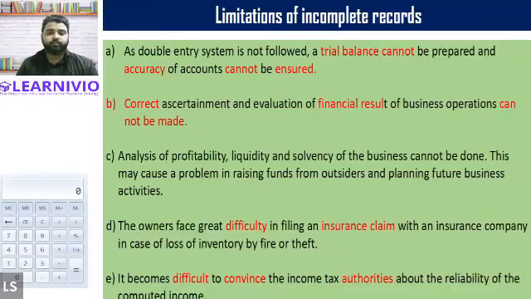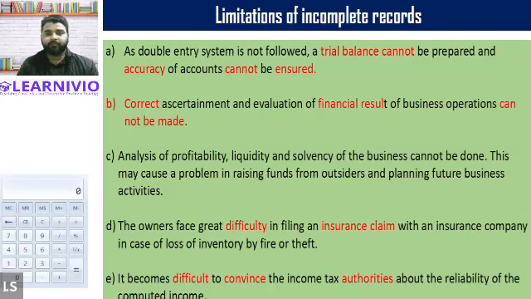All right. Now the question is, if a business is preparing its accounts as per the single entry accounting system, then how can we calculate its correct profit and loss?